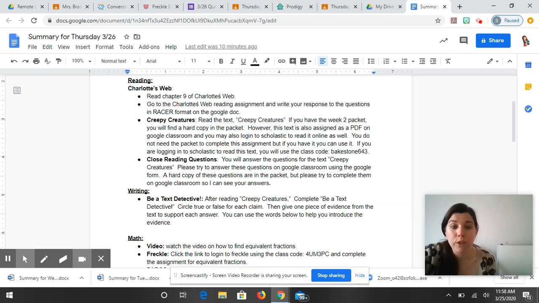Today you're going to be reading Creepy Creatures. It's linked on there, a PDF. You can go directly on Scholastic and read it on there. Remember, there is a class code, Bakestone 43. It's right here in the directions, and it's also going to be under the instructions for the assignment too. There are close reading questions. Someone had a good question yesterday if it has to be in RACER format, and the answer is no.